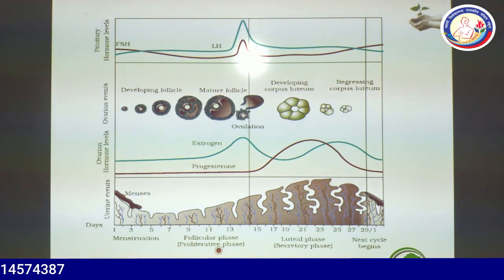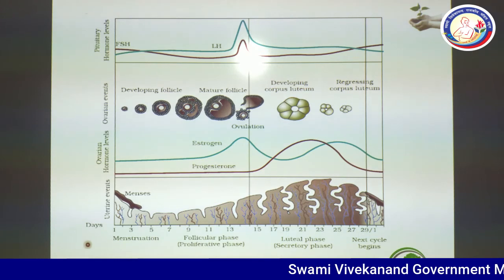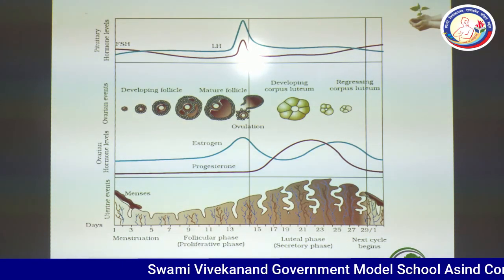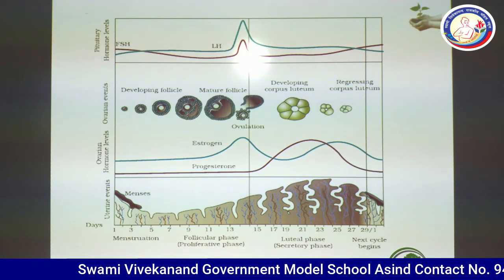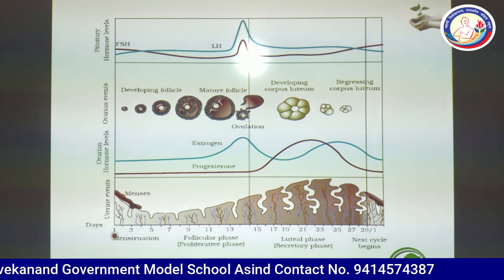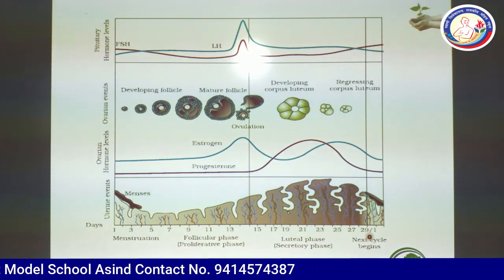An important graph is given, especially in the NEET exams. Many questions are asked on this point. You can see figure 3.9, diagrammatic presentation of various events during a menstrual cycle. This is the first day and this is the last day, 28 or the next one.